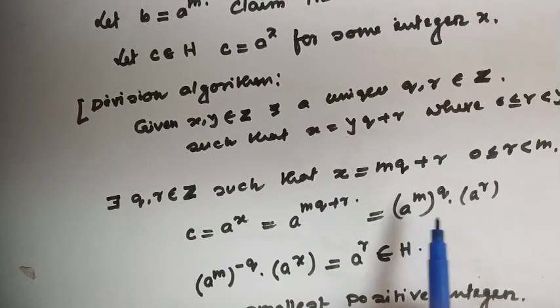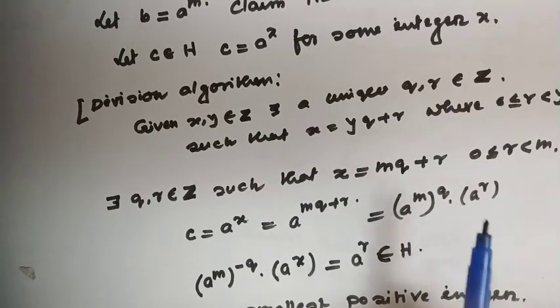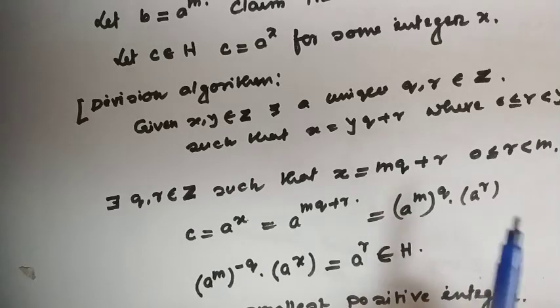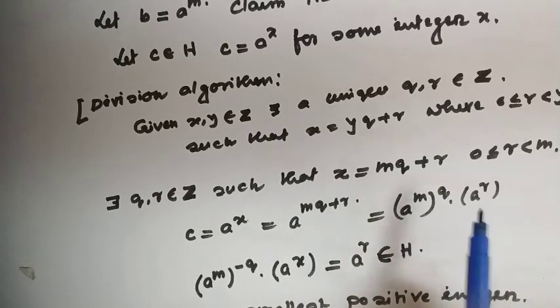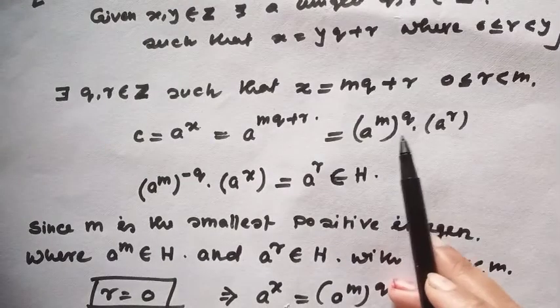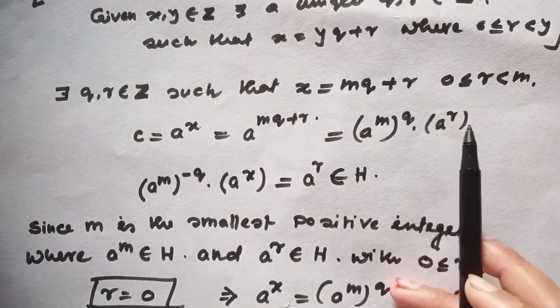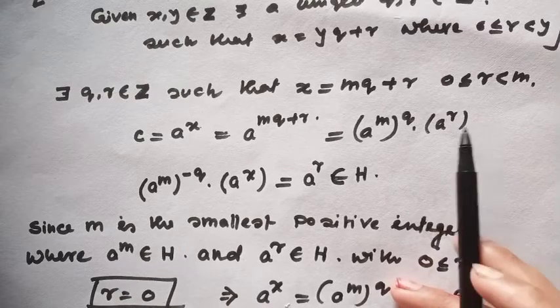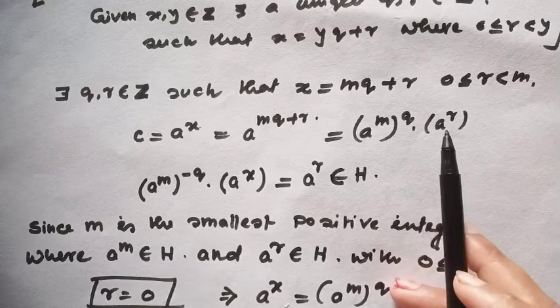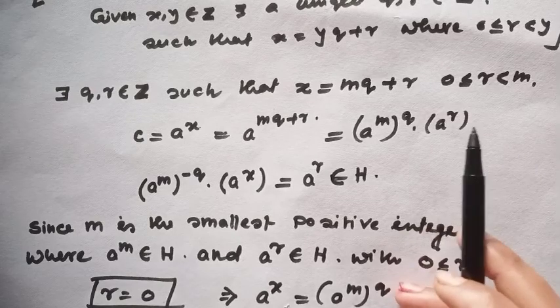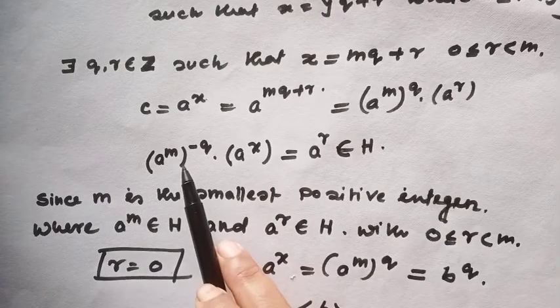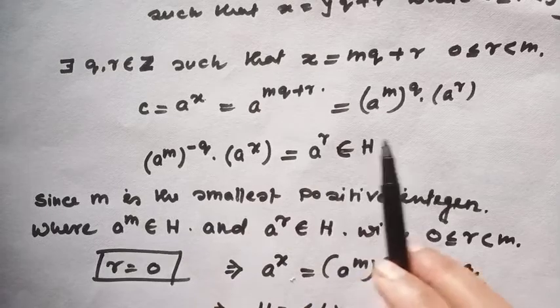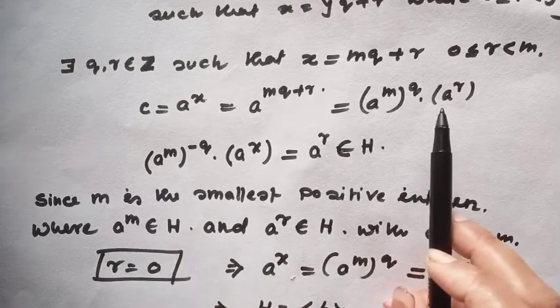And since a to the power m is a member of S, and S is closed under the binary operation, any power of this element must be a member of S. Then a to the power m to the power q must be a member of the subgroup S. Since S is a subgroup, every element has its own inverse. Let's consider a to the power m to the power minus q to be the inverse of a to the power m to the power q.